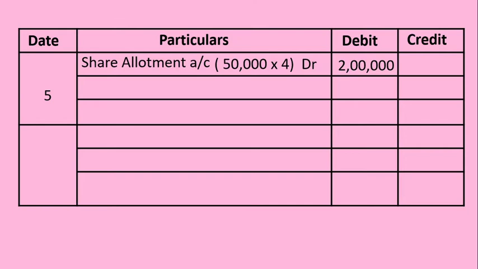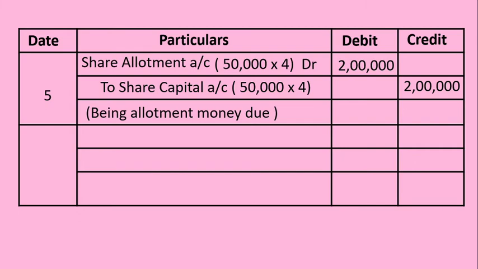So 50,000 into 4, 2 lakh rupees is debited to share allotment account. To share capital account, allotment money is due towards capital account. That's why share capital account is credited with rupees 2 lakh. Being allotment money due is the narration to be recorded.